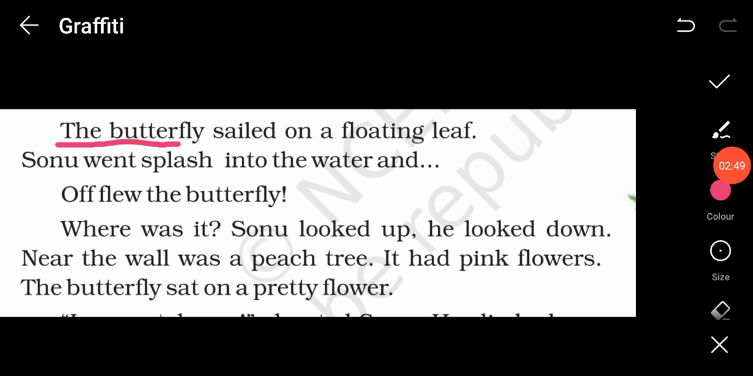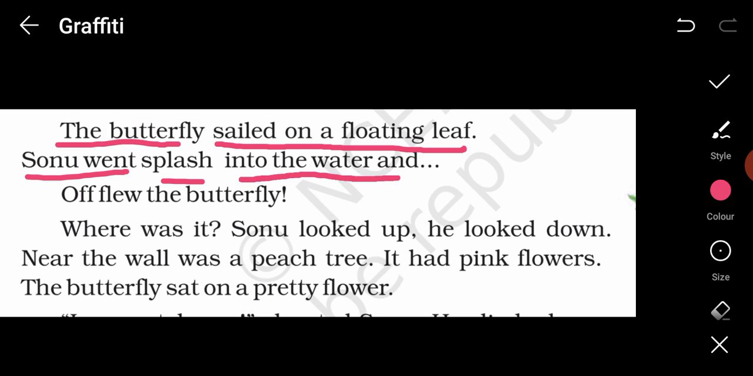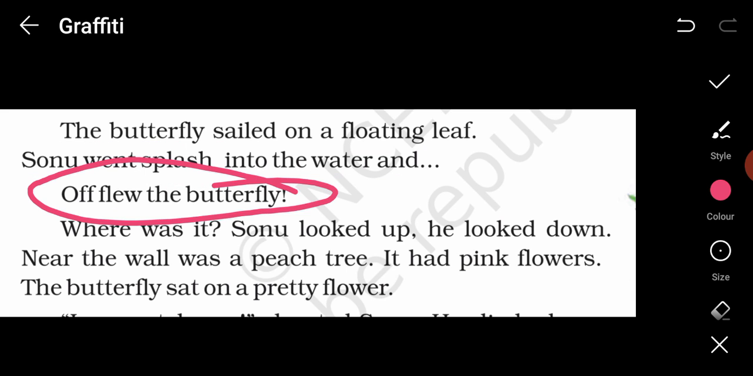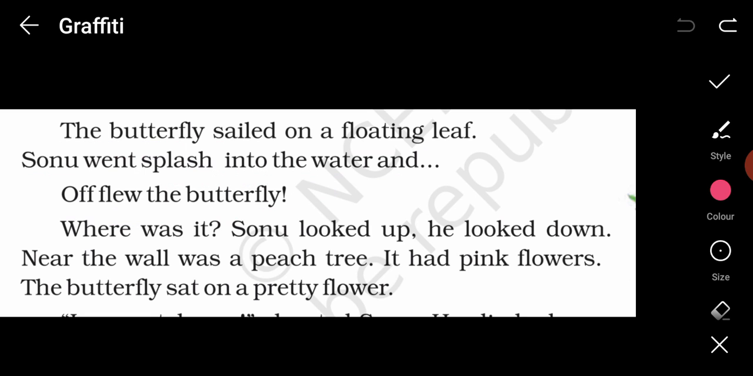The butterfly sailed on a floating leaf. Sonu went splash into the water, and off flew the butterfly. So, the second time Sonu tried to catch the butterfly, what happened? Again he was defeated by the butterfly. Because what happened? Off flew the butterfly. The butterfly flew away, and Sonu again failed to catch it.